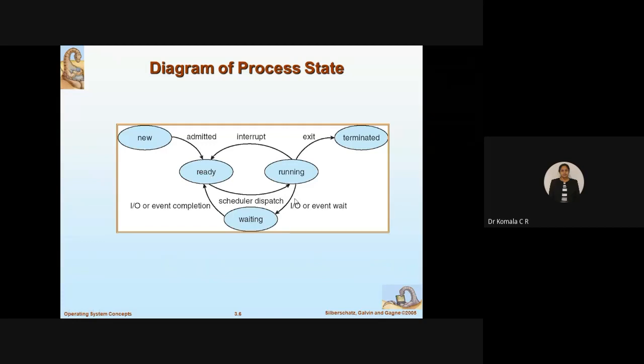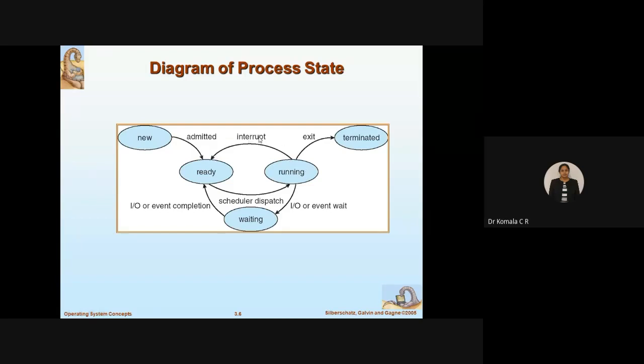What will I do next? I will dispatch the job. Whatever program I have, the scheduler will dispatch that. The OS will dispatch that. A program is going to be executed in the running state. So your instructions are going to be executed by the CPU. So assume that you are in the running state now. Before I complete, I may attend some other job request also. So there may be an interrupt here.